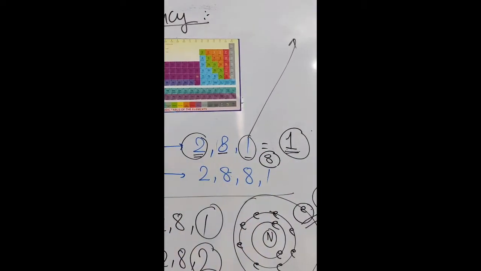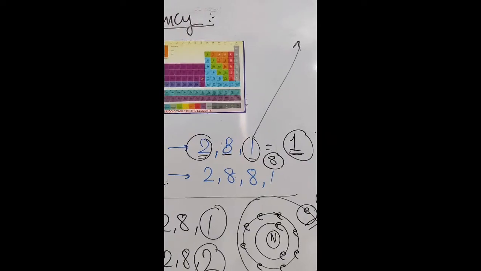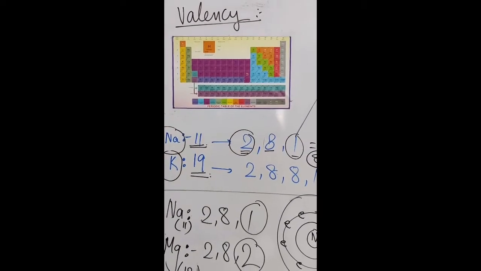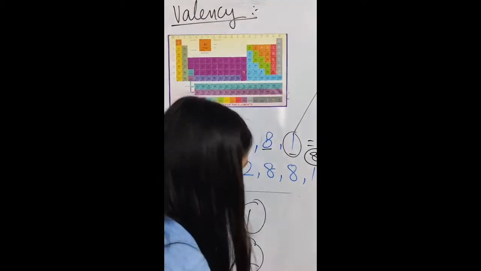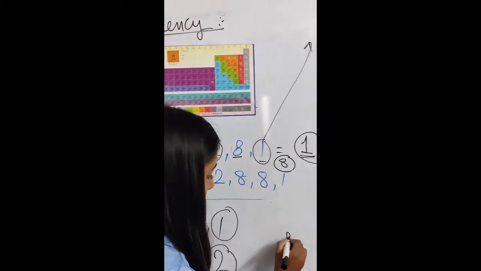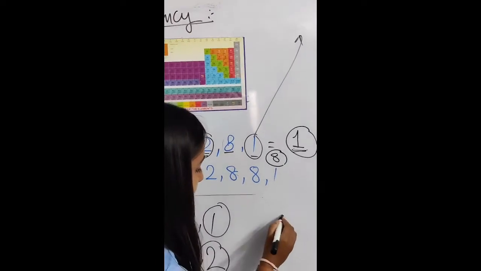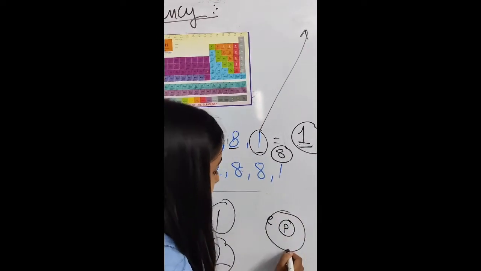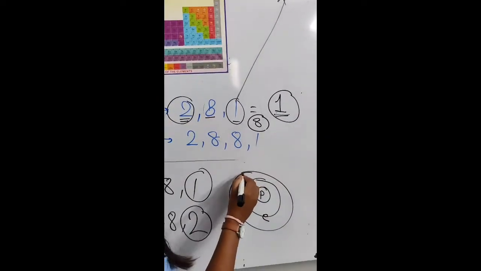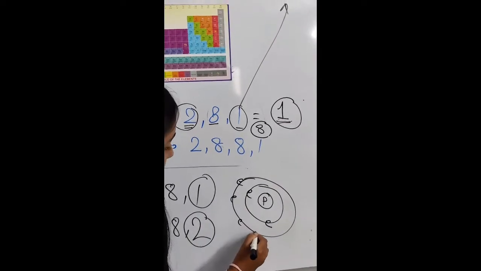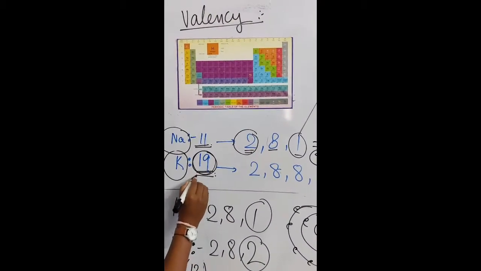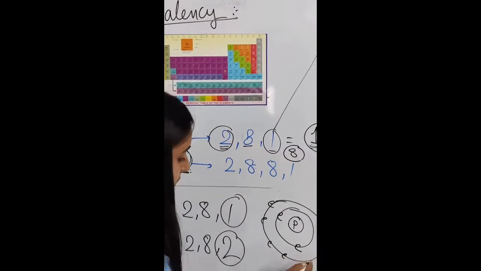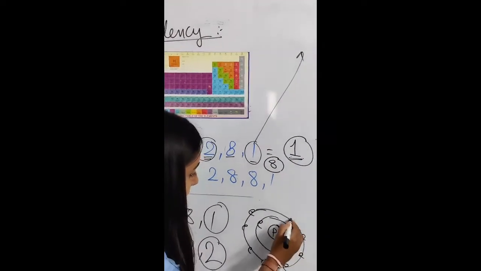Okay, next if we talk about potassium, let us draw the electronic configuration of potassium. In the first shell there are 2 electrons, in the next shell again there are 8 electrons, because the total atomic number of potassium is 19.